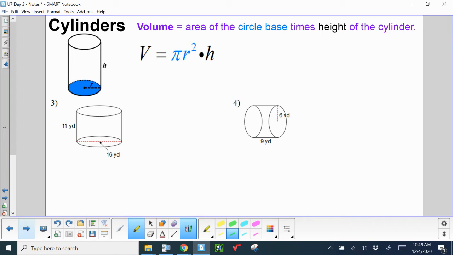So a cylinder is a 3D shape. It's much like a can, can of tomato sauce, can of SpaghettiOs. Everybody loves SpaghettiOs, right? No, Chef Boyardee. And you'll notice here that the volume formula says area of the circle base times the height of the cylinder. Most of these three-dimensional shapes, with the exception of a sphere, have what's known as a base.